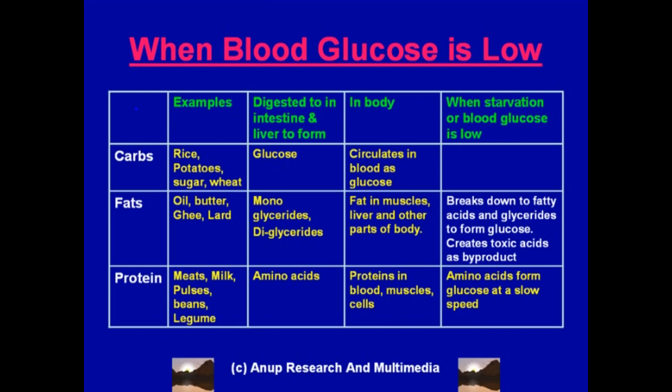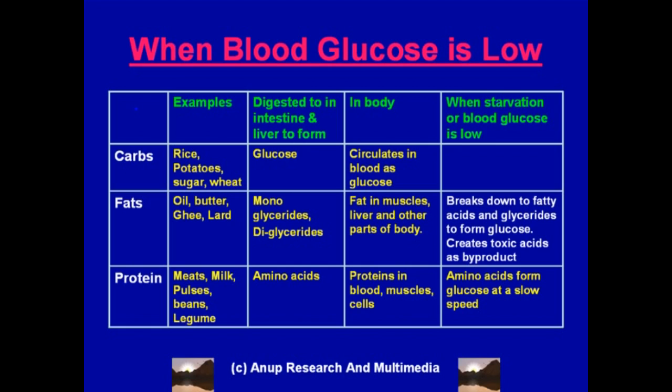And the importance of this is that when fats are converted to glucose, a byproduct is created, and that is acids, and these acids in excess can be toxic. They can be toxic to the heart, so the heart cannot beat properly. They can be toxic to the brain, and very high levels of these toxic products or acids can even kill the patient, can cause unconsciousness, and can cause a lot of problems.